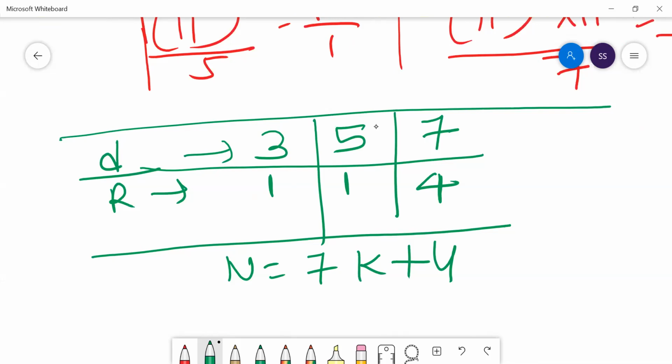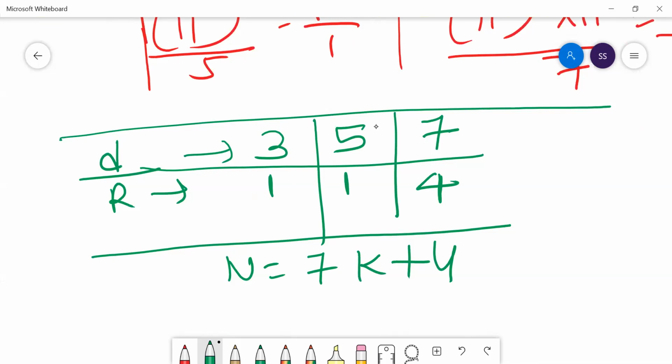Now k value 1. If I put k as 1, then the number is 11. 11 divided by 3 gives remainder 2. So k equal to 1 does not work. Let's put k as 2.